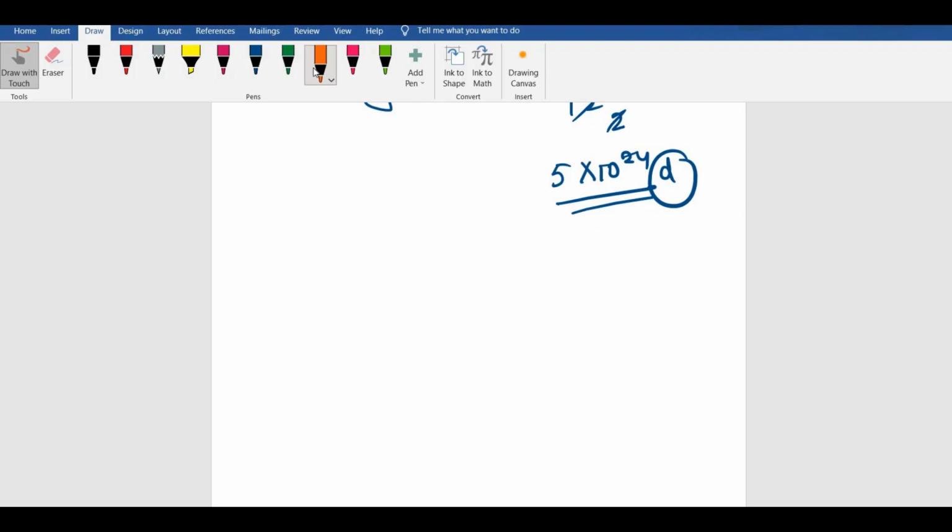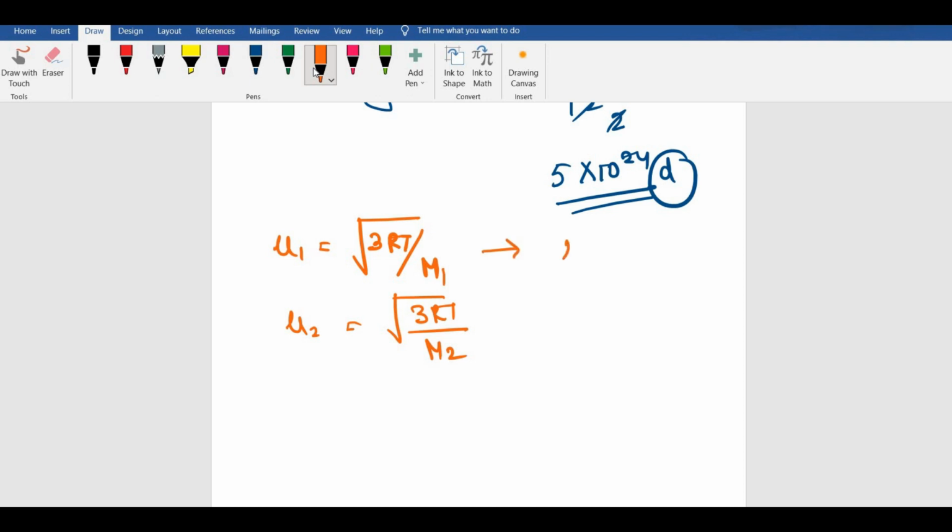How can we relate molecular velocity to mass? It is root over of 3 RT by molecular mass. Now U2 would be root over of 3 RT by M2. I am writing T and not T1 and T2 because the temperature is the same, as has been mentioned. So we can write from here U1 squared is equal to 3 RT by M1 and U2 squared equal to 3 RT by M2.